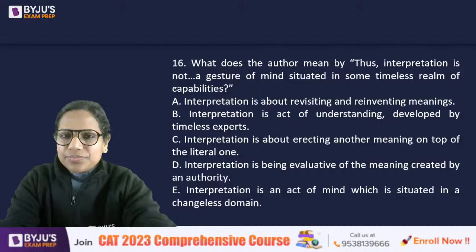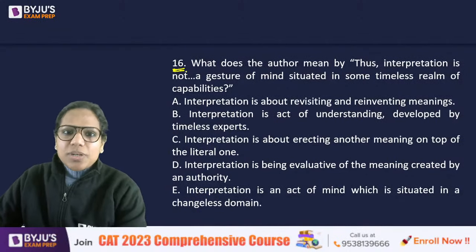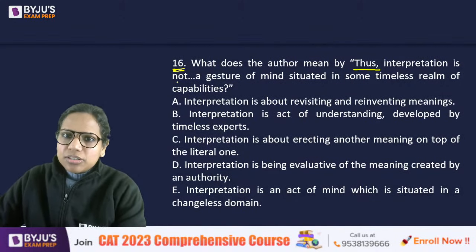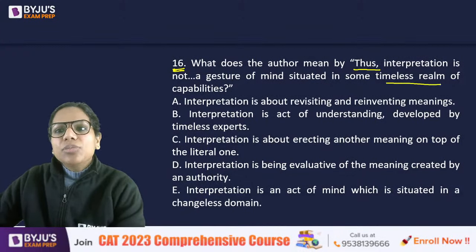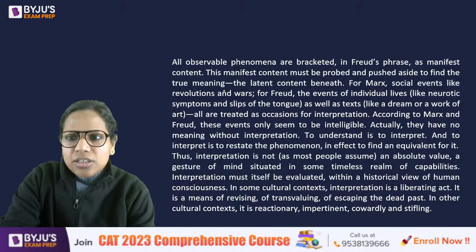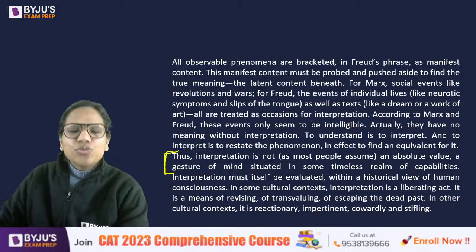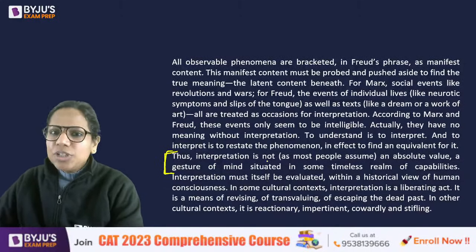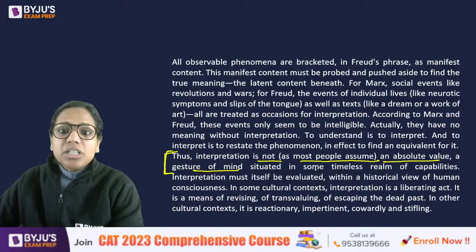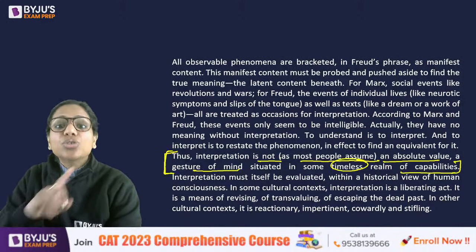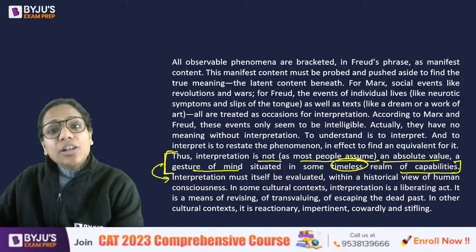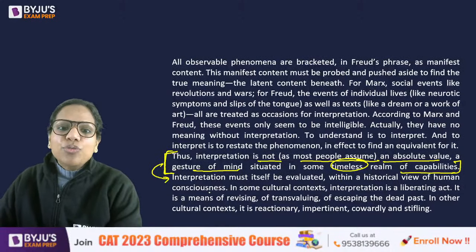Interpretation. Okay, let's have a look at this. Question 16. What does the author mean by, thus interpretation is not a gesture of mind situated in some timeless realm of capabilities? This is the complete sentence, so first of all, you should read the complete sentence. Thus interpretation is not, as most people assume, an absolute value, a gesture of mind situated in some timeless realm of capabilities. So it is not that. It is not an absolute value. Then what is it? Interpretation must itself be evaluated within a historical view of human consciousness.